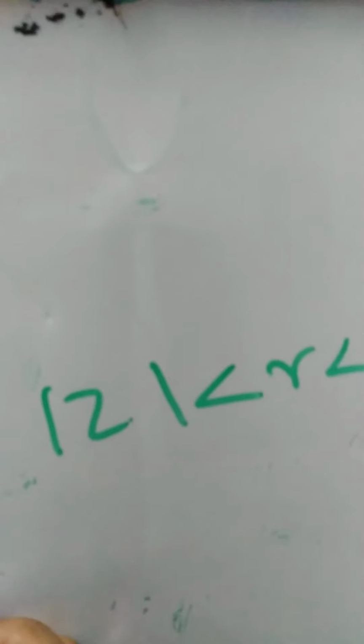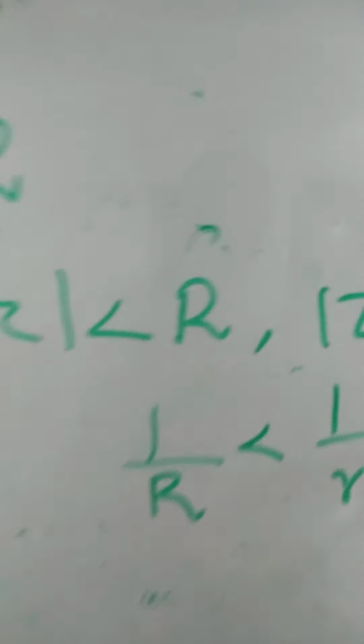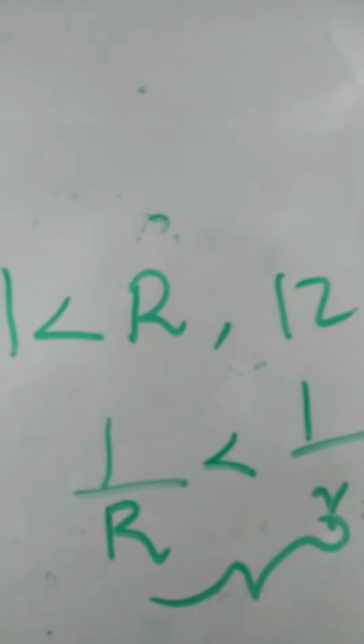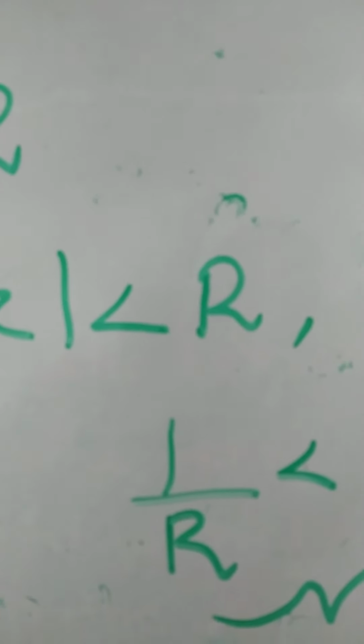So, if we take 1 by mod z, 1 by r and 1 by capital letter R, the inequality reverses. That means 1 by capital letter R is strictly less than 1 by small letter r, which is strictly less than 1 by mod z. So, consider this part: 1 by capital R strictly less than 1 by small letter r. What is your 1 by R here?